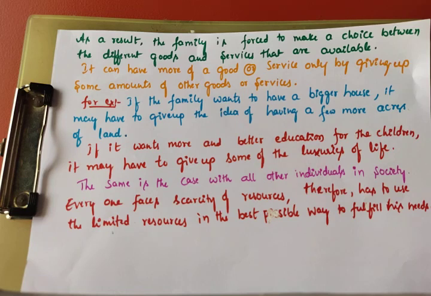And if it wants more and better education for the children, it may have to give up some of the luxuries of life. Either education or luxuries.